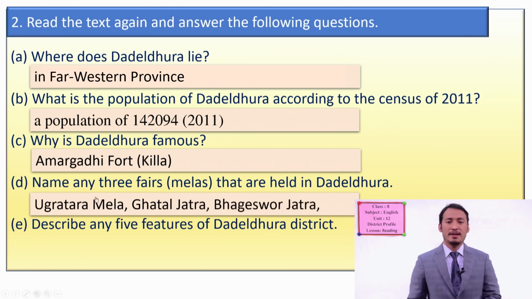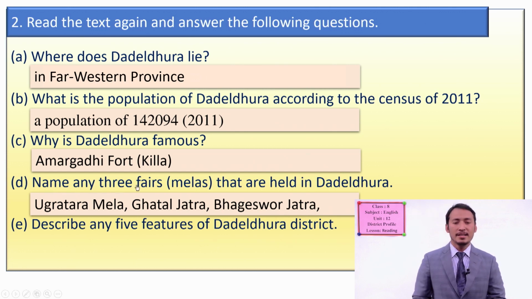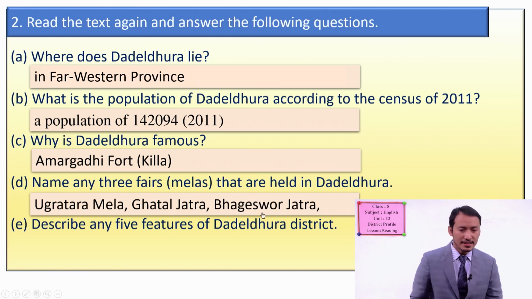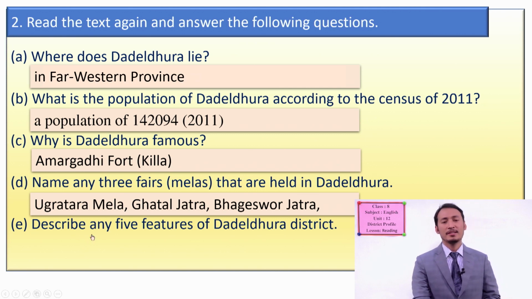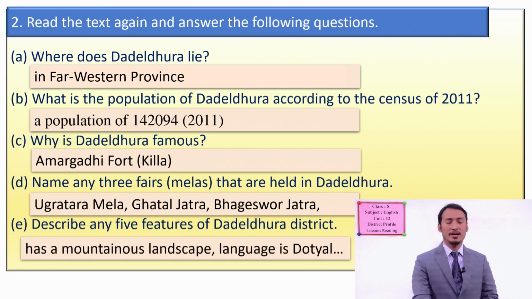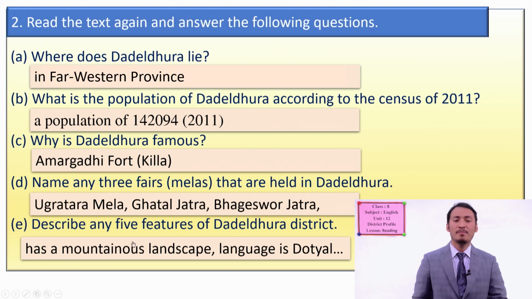Okay, 3 fairs and melas: Ugratara, Ghatal Jatra, Bhageshwar Jatra. Okay, so you can say the 3 fairs that are held in Dadeldhura are Ugratara Mela, Ghatal Jatra, and Bhageshwar Jatra. You can write like this, and you can give or describe the features of Dadeldhura district in 5 sentences. I have few. For example, it has a mountainous landscape. 1. You have to name. You have to give the number or points.